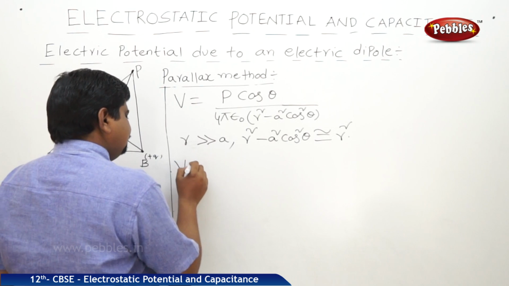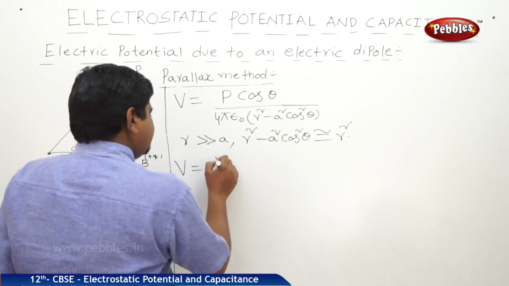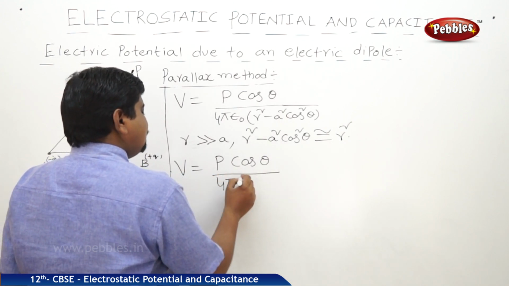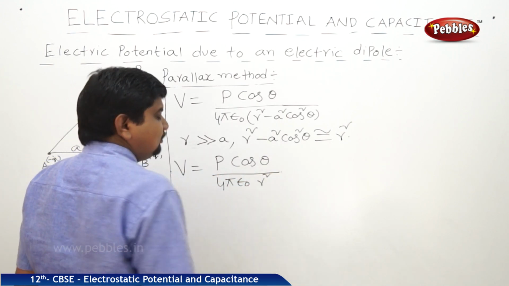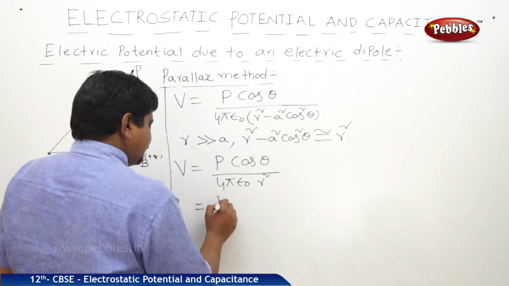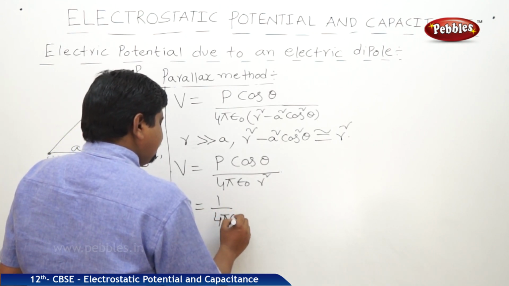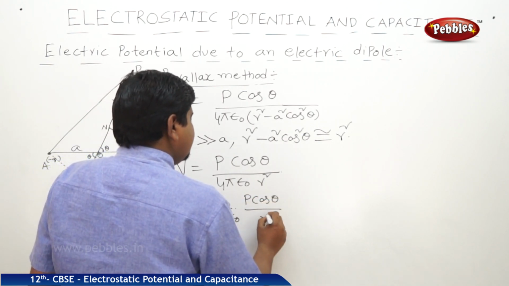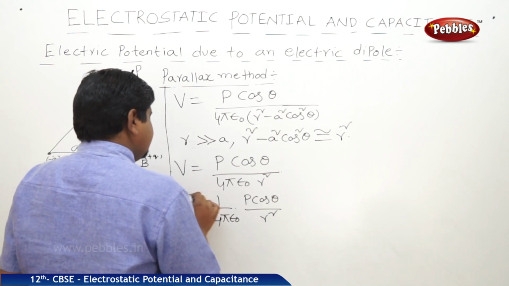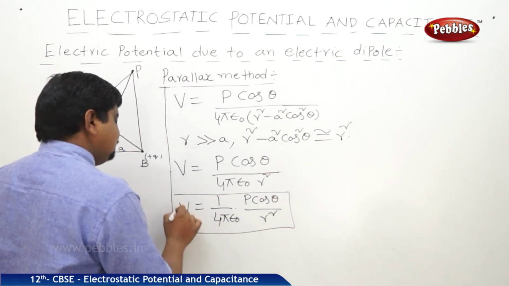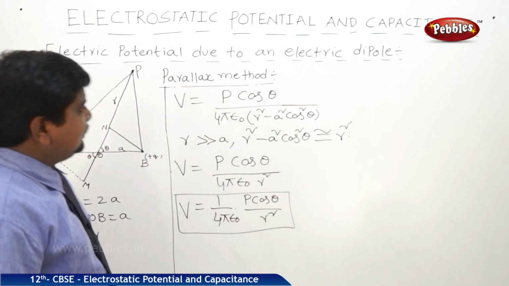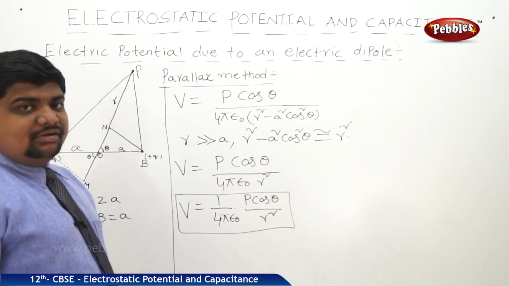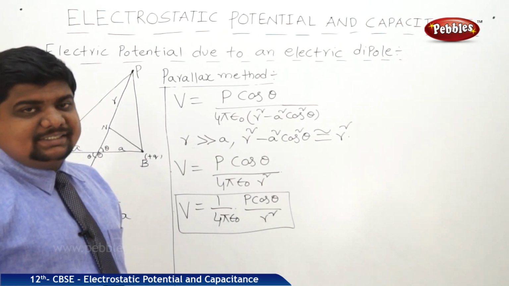Therefore, V is equal to p cos theta by 4 pi epsilon naught r square. In correct form, we can write 1 by 4 pi epsilon naught into p cos theta by r square is equal to V. And this is the expression for the potential due to an electric dipole at a point which is located with respect to different angles.